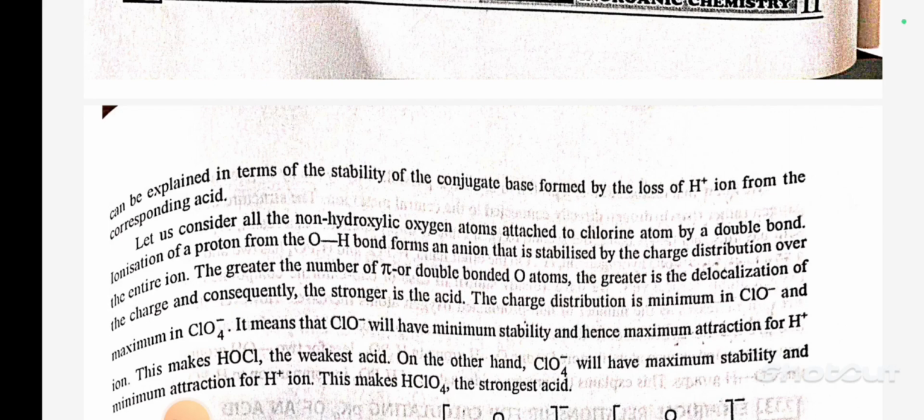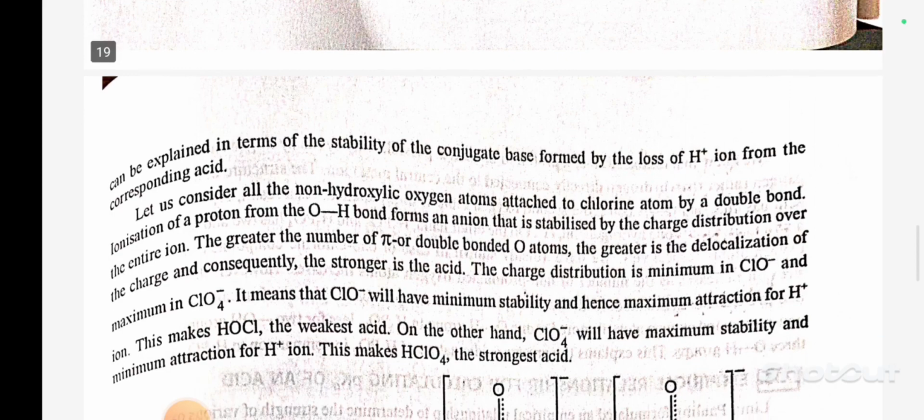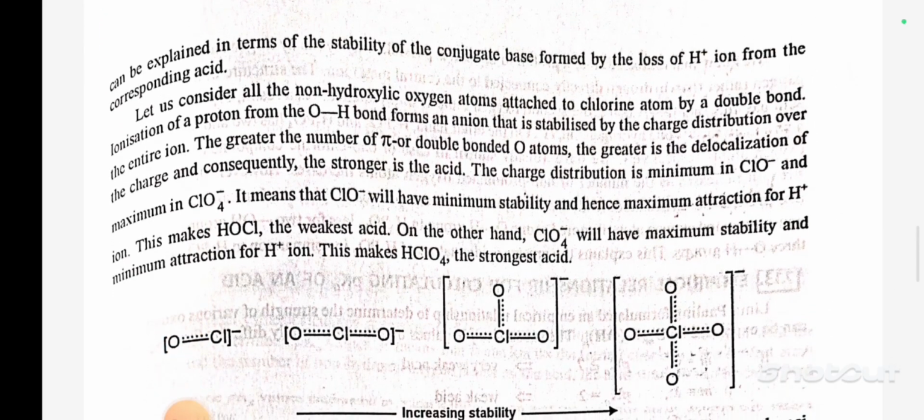Let us consider all the non-hydroxyl oxygen atoms attached to the chlorine atom by a double bond. Ionization of a proton from the OH bond forms an anion that is stabilized by the charge distribution over the entire ion. The greater the number of pi or double bond oxygen atoms, the greater is the delocalization of the charge, and consequently the stronger is the acid.